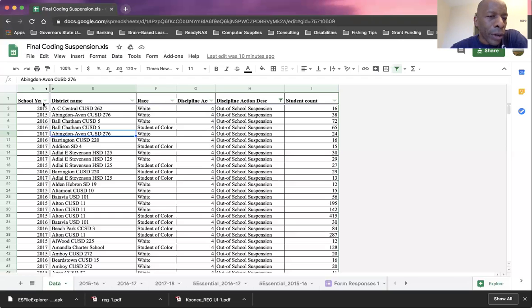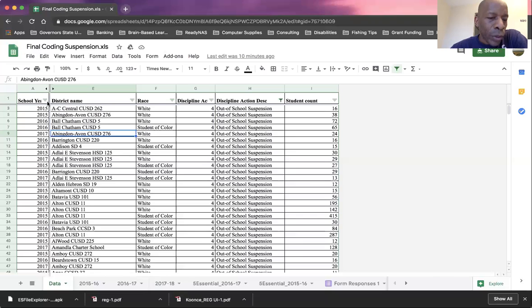The data are coded by year, like I said, and the subsequent pages on this Google Share document also have years in which suspensions have occurred. So notice here 2015 represents this data set, 2015, 2016. 2016 represents 2016, 2017, and then 2017 represents 2018.